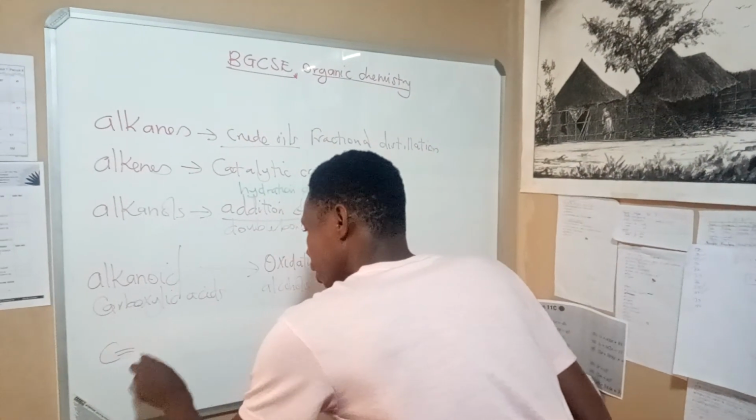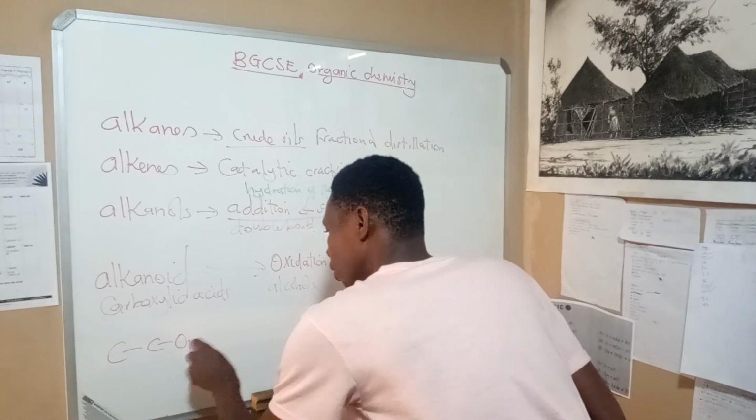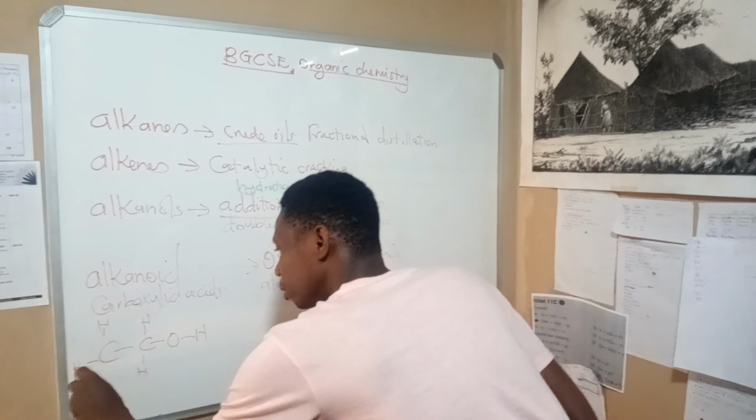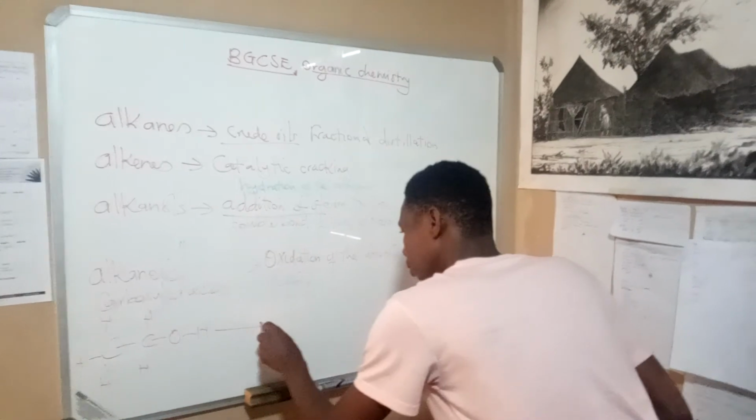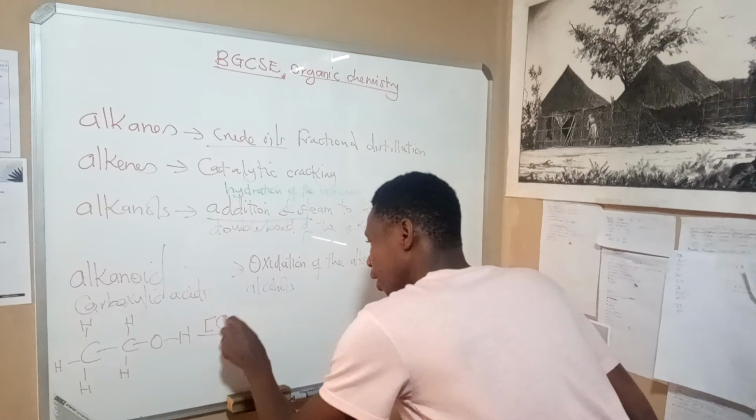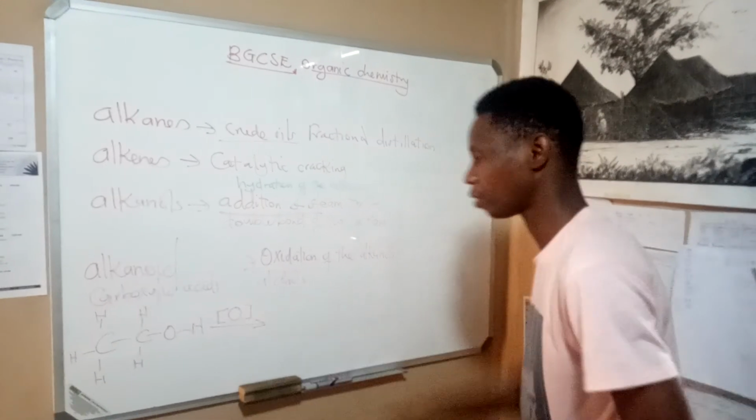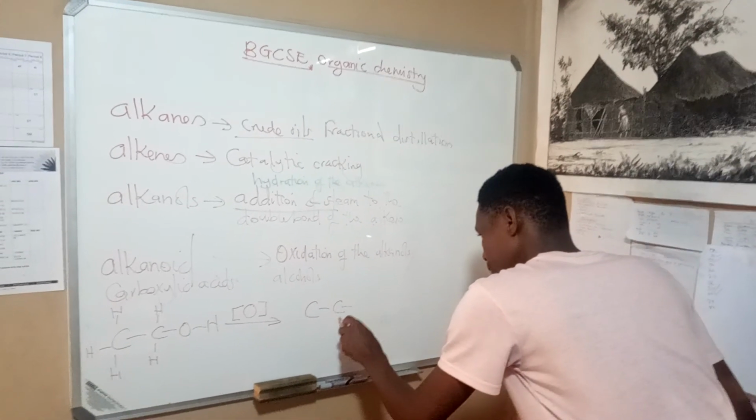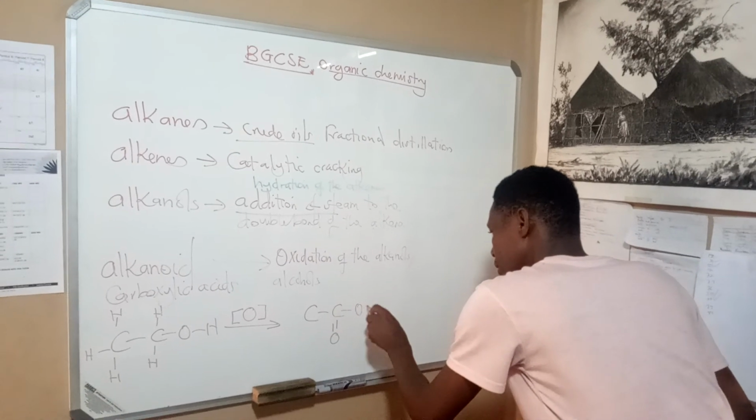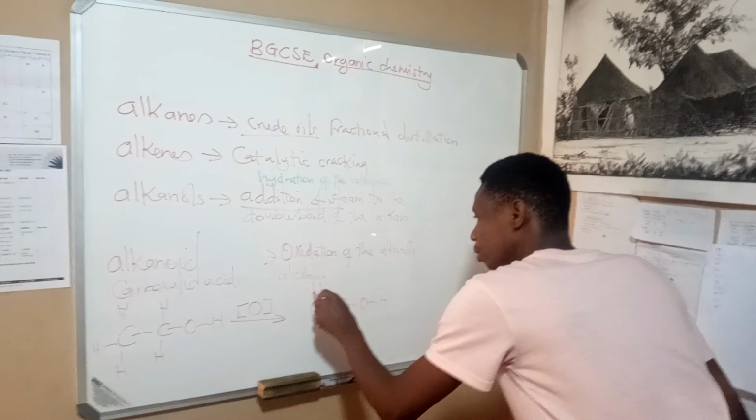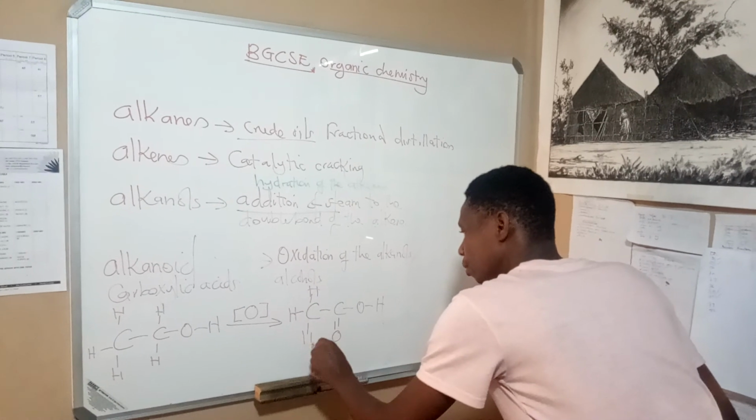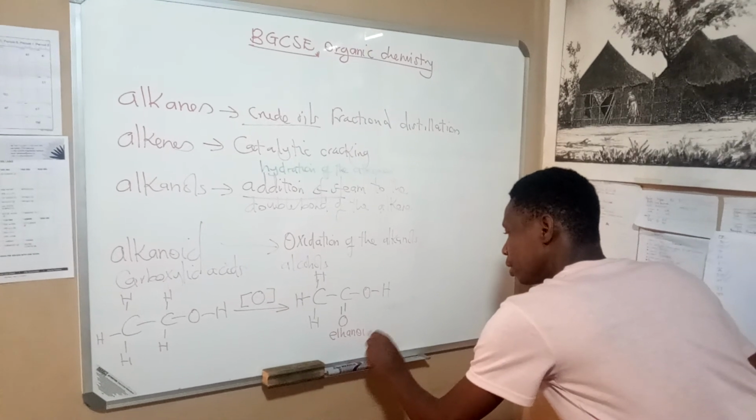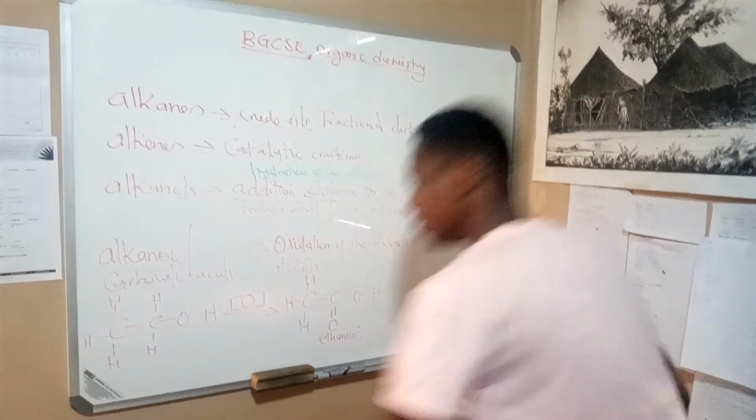Let's just say, for example, we have our alcohol here, ethanol. We have our ethanol there. This ethanol will react with oxygen from the air. We put O there. We react with oxygen from the air. Now we are going to have something like this. This is going to become what? Ethanoic acid. This is ethanol.